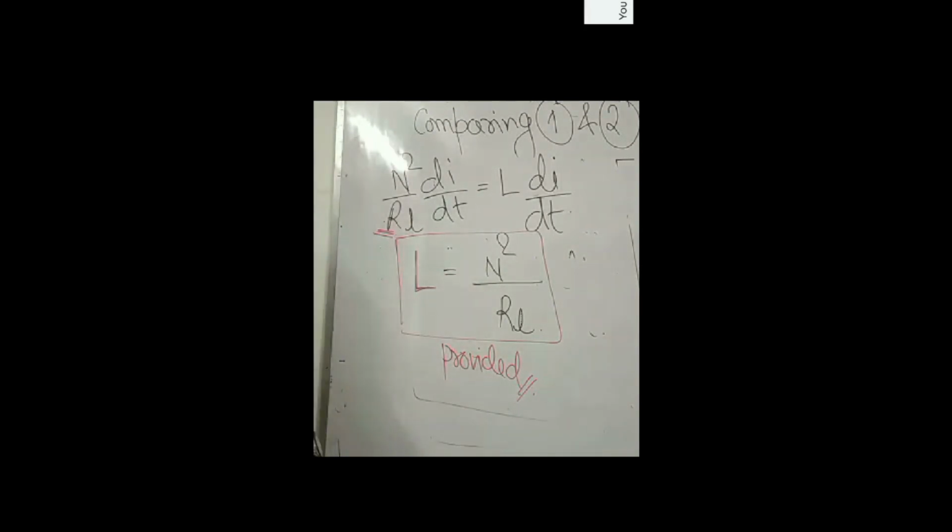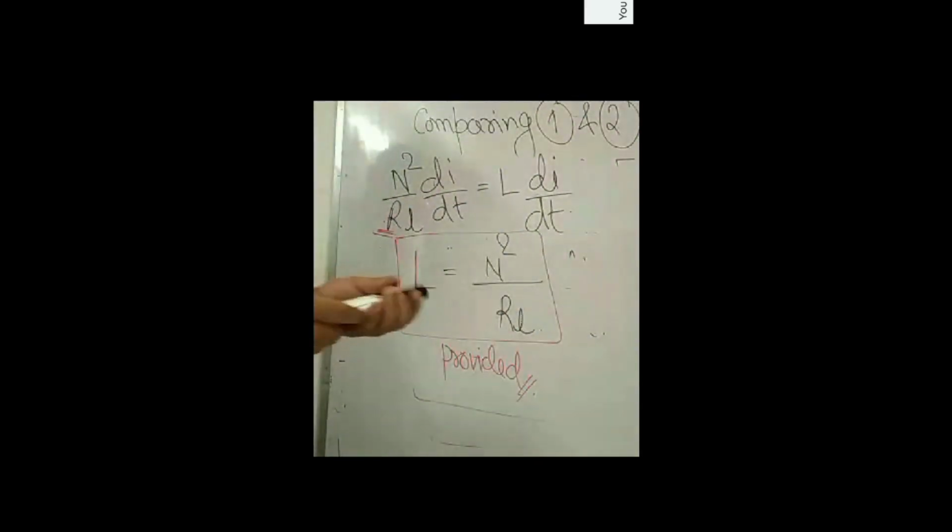For this core, which was energized or magnetized by this current carrying coil, the self inductance L of this coil is equal to N square upon RL.